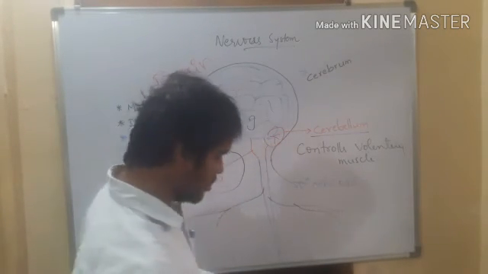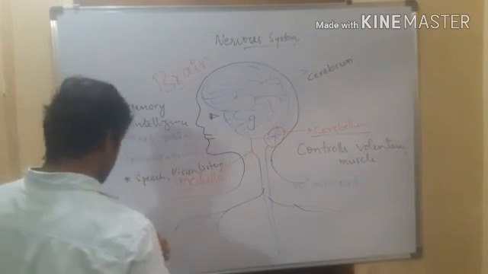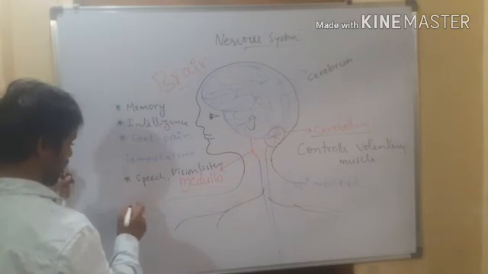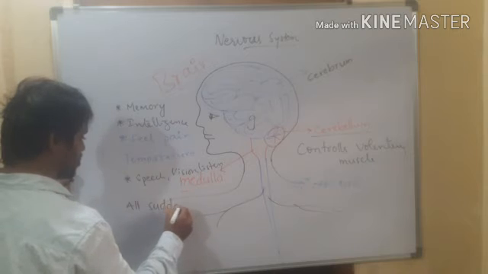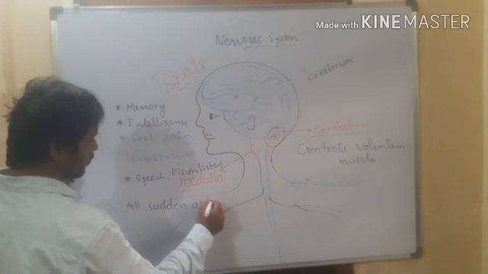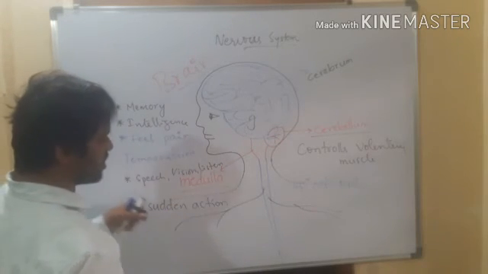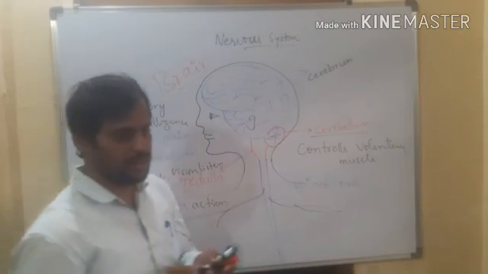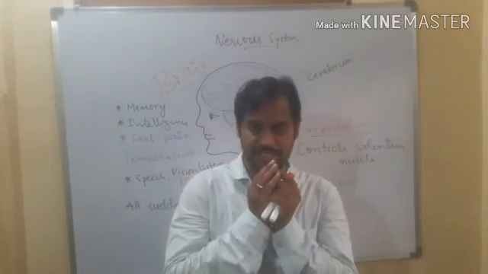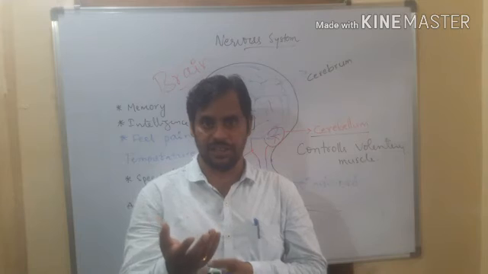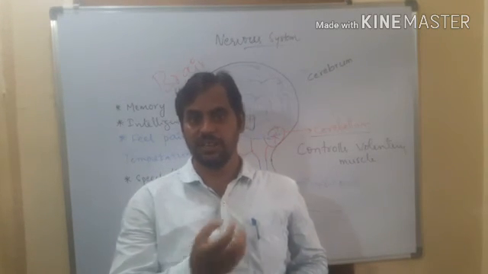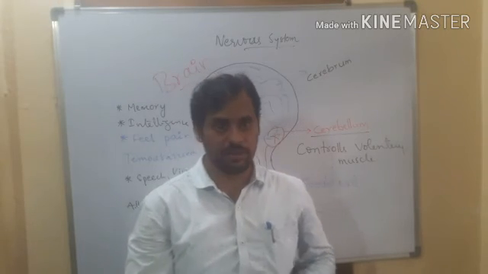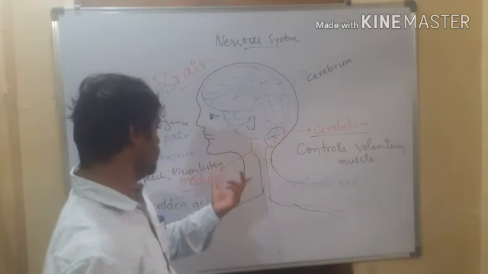Medulla does all sudden actions. All sudden actions will come under medulla. For example, sneezing, coughing, vomiting, swallowing, breathing, heartbeat, all of them come under medulla.